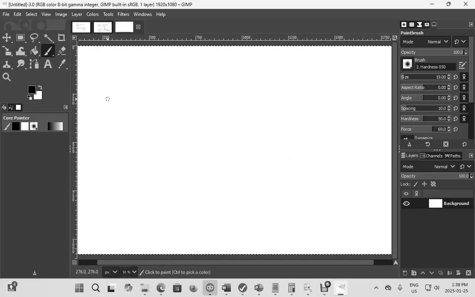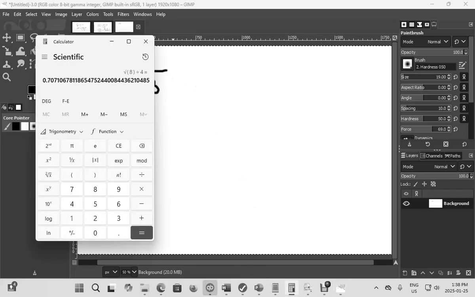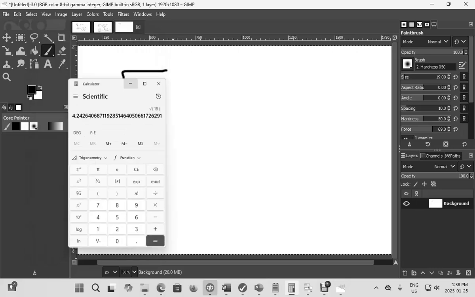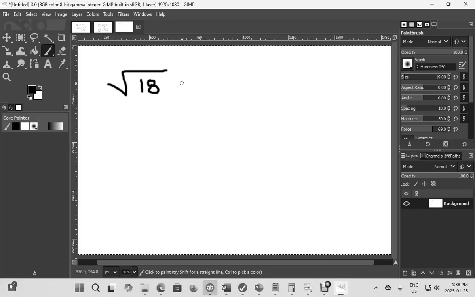When it comes to the product rule, let's say you have the square root of 18. Notice this will be a decimal if you use your calculator, which means the root of 18 is 4.24. However, when it comes to radical expressions, we will need to simplify this number.